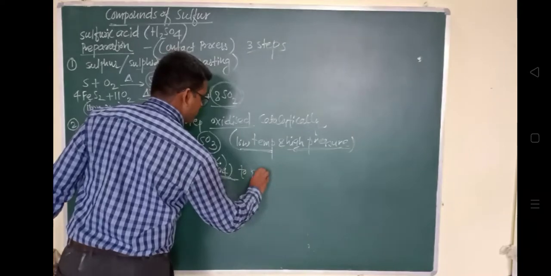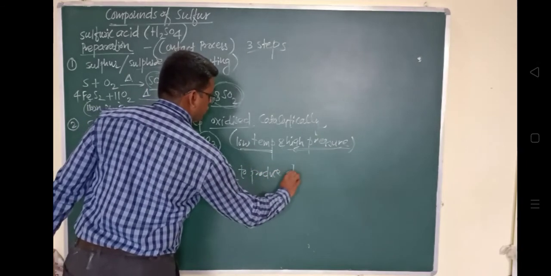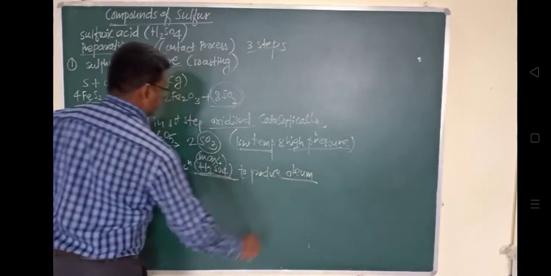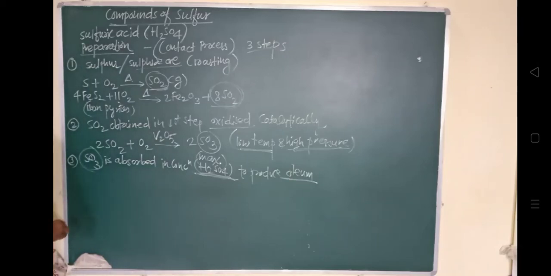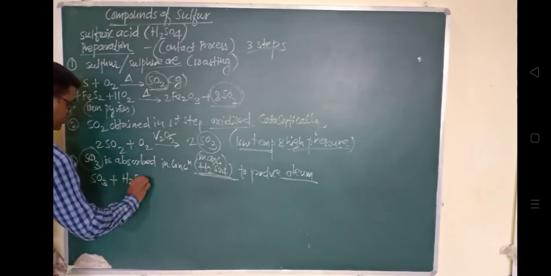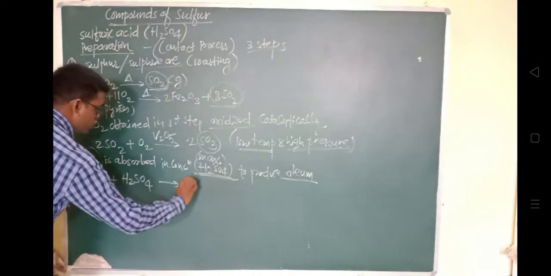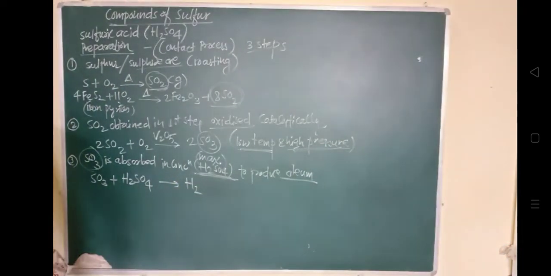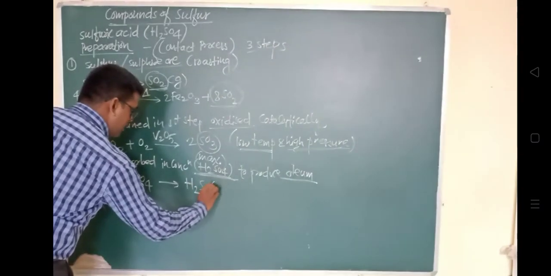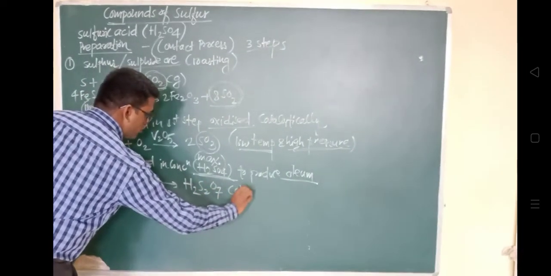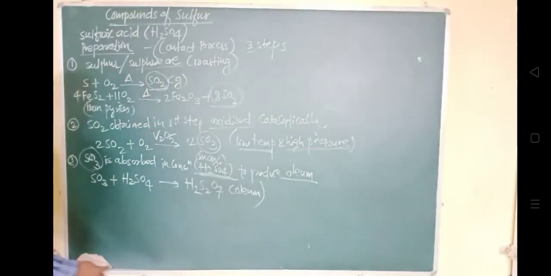So how is oleum formed with the help of SO3? Sulfur trioxide in presence of H2SO4 gives rise to H2S2O7. This is called oleum. H2S2O7, आप देख सकते हो यहाँ पे.